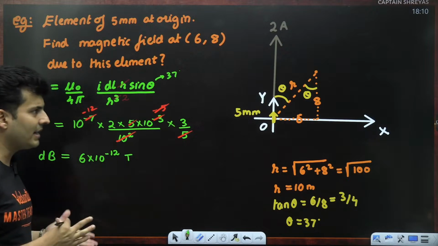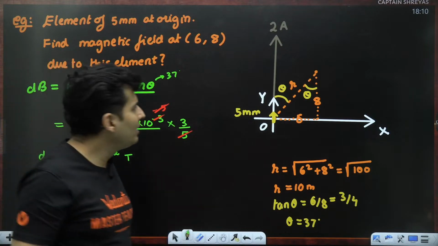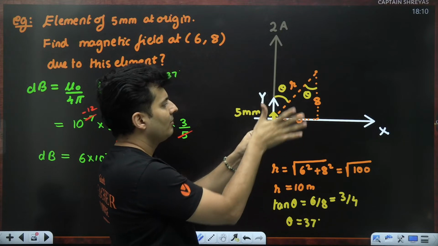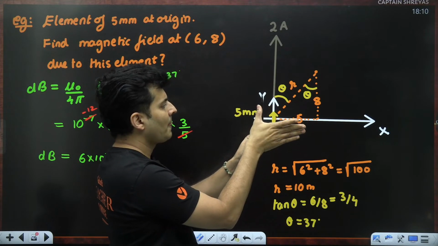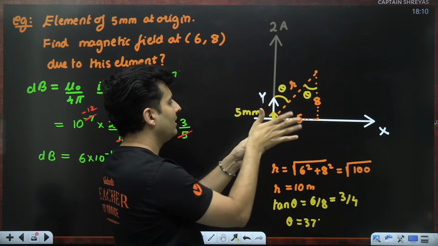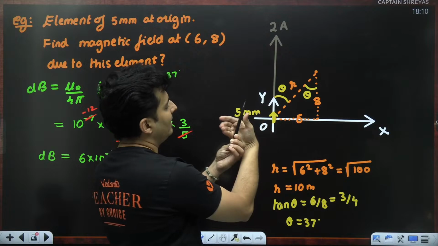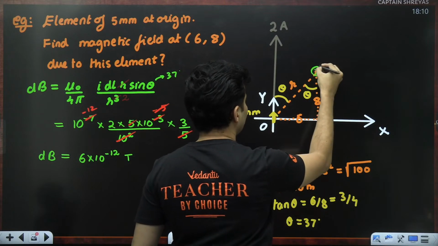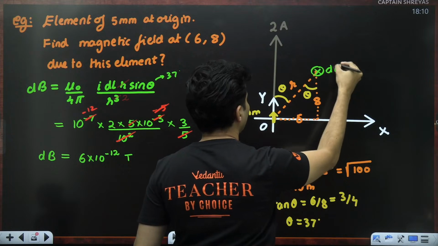If you ask me the direction, I will use the right hand thumb rule. Current is going like this. I will hold the wire pointing my thumb in the same direction. The fingers go like this. So on the right hand side, the fingers are going inside. Left hand side, the fingers are coming outside. So the dB value will be in this direction. That's going to be inside.